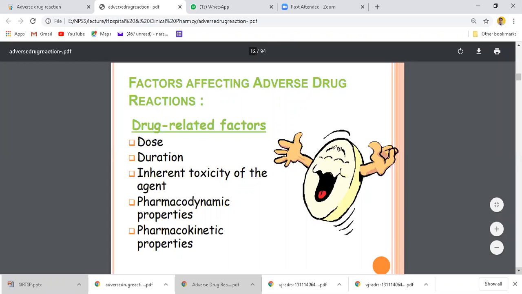Cumulative effect is nothing but accumulation of the drug in the body, which takes place in the case of digitalis and digitalis-like drugs.